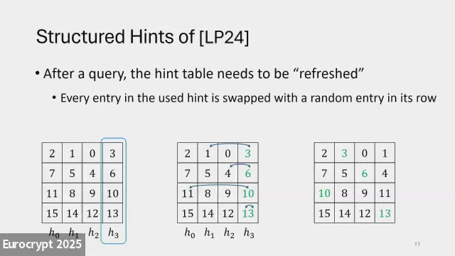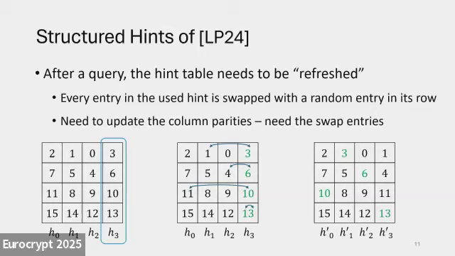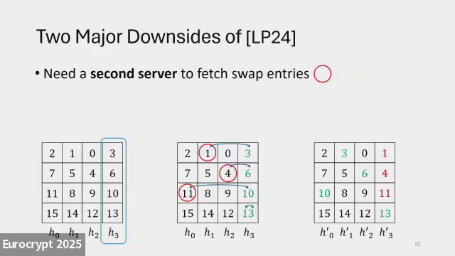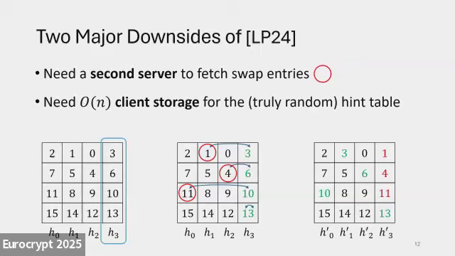But of course, now we need to update the hints, because the hint table configuration changed. In order to do that, we need to download the entries that are to be swapped with the consumed entries. We cannot go to the server to download these, because then the server knows how we're going to swap them. That brings us to the other major downside of this LP24 scheme: we need a second server to fetch these swap entries. So these are the 2 downsides of that scheme. 1, we need a secondary server, and 2, the client has to spend linear storage storing this truly random table because it keeps changing all the time.